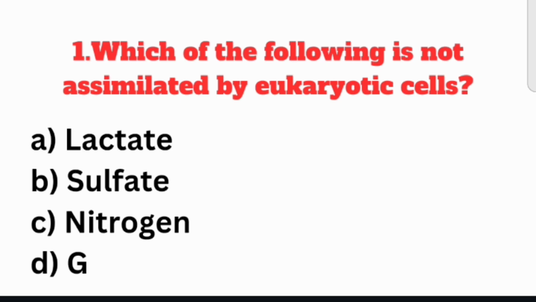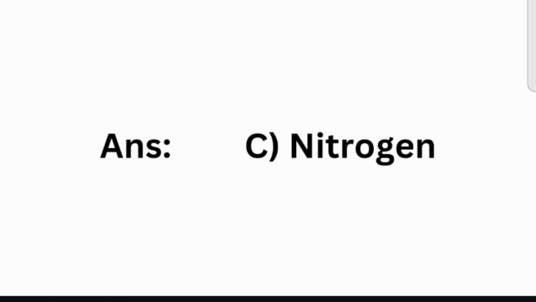First question is, which of the following is not assimilated by eukaryotic cells? A. Lactate, B. Sulfate, C. Nitrogen, D. Glucose. The right answer for the question is answer C. Nitrogen.